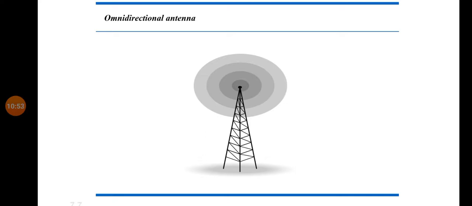So why is it displayed like that? Because it shows the frequency or range of waves. In the first circle, the range of waves is high. So that is why it is darkened.